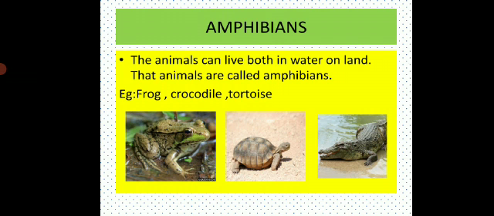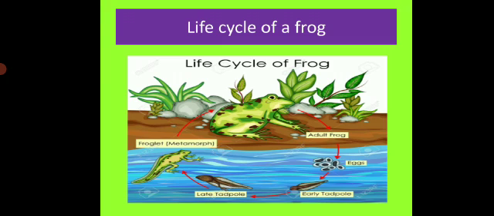Are you clear? What are amphibians? The animals that can live both in water and on land are called amphibians. For example, frog, crocodile and tortoise. These are examples of amphibians. Okay, are you clear? Next we will discuss the life cycle of a frog.